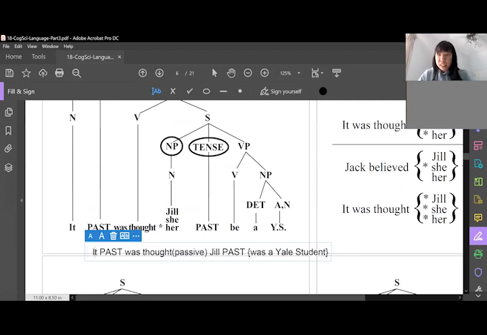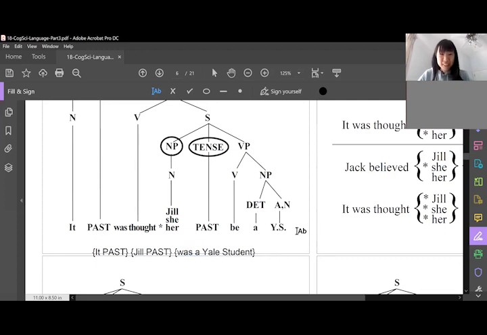And then we can see really easily that if it starts with the noun phrase, it, and the next thing is a tense, you can generally group those together because they're sisters, they're the closest thing. Why wouldn't you want to group them together? And now you're just left with the middle noun phrase, Jill. And you're like, all right, what can govern this? This is a passive, so essentially you should just erase that from your brain and all you're left with is Jill and past. So that's the way to do it without the tree. Hopefully that makes sense. Or you could just draw the tree.